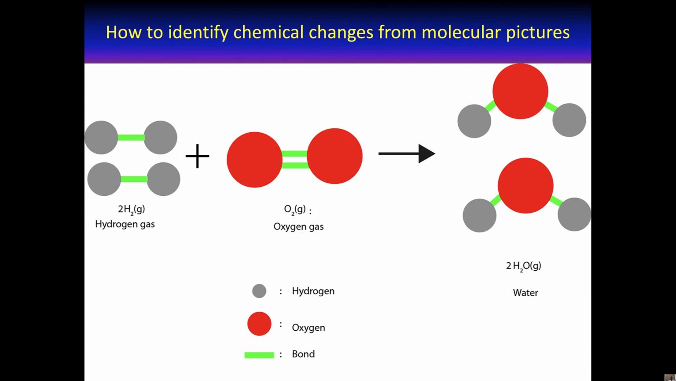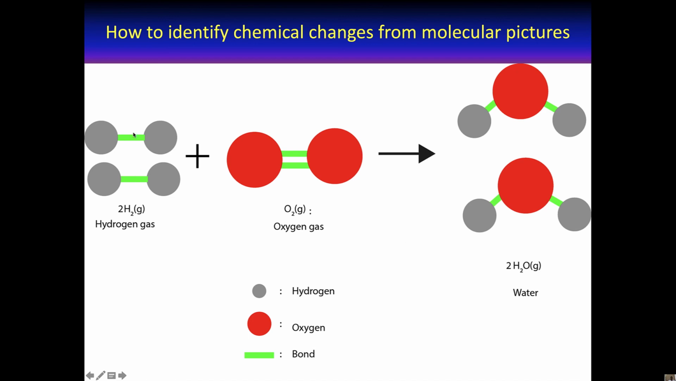So how do we identify chemical changes from molecular pictures? To identify chemical changes from molecular pictures, you have to compare your reactants and your products. So based on this particle model, which chemicals are our reactants? Our reactants are usually the starting materials and are always on the left-hand side of the chemical equation. So here, the hydrogen and oxygen are our reactants, and the hydrogen and oxygen react to make water molecules. As you can see, the water molecules are quite different from the hydrogen and oxygen molecules. So clearly, we've made something new. So this depicts a chemical change.